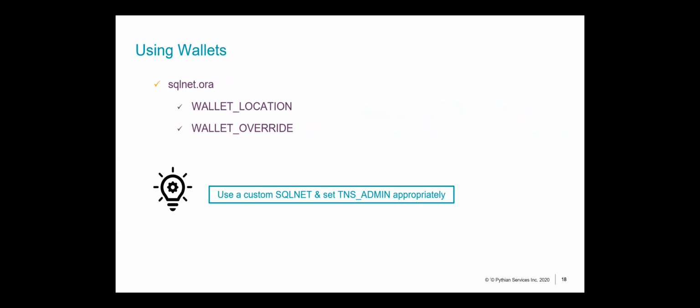There's one thing that I would like to say. When you're implementing this, it would probably be a good idea to use a custom sqlnet.ora. This is only when you begin your implementation. That way you can isolate the wallet to the script, and it gives you the time to test that nothing breaks.